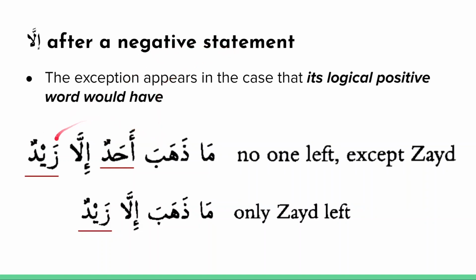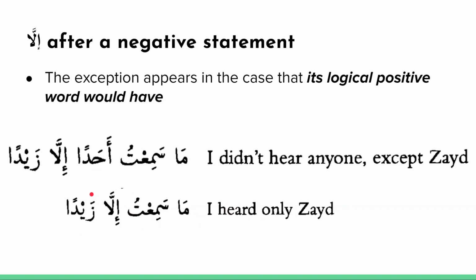So in the negative statement, you have to look at, okay, Zayd is kind of like the subject here, so it will also be in the logical positive. Okay, now the tricky thing is that sometimes the word ahadun will not even appear there. So this happens very frequently in Quranic Arabic. Ma dhahaba illa zaydun. So he did not leave except for Zayd. That's the literal translation. But what this means idiomatically is only Zayd left. So you can drop the ahadun. But still in this case, you have to put zaydun in the marfu' case because it's the logical subject of this sentence.